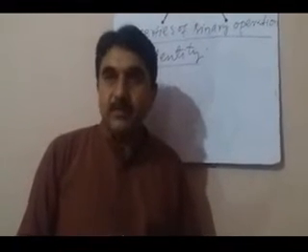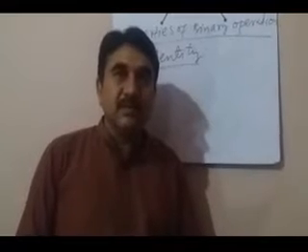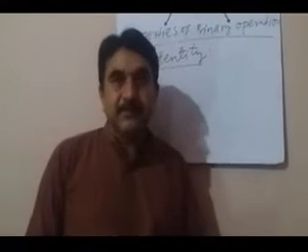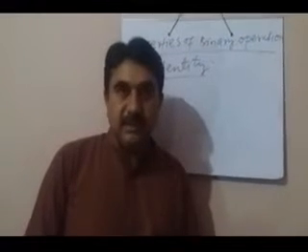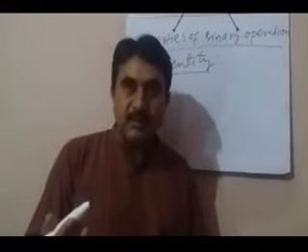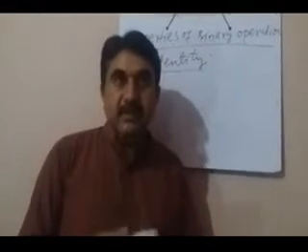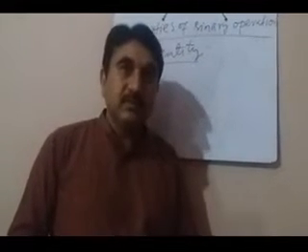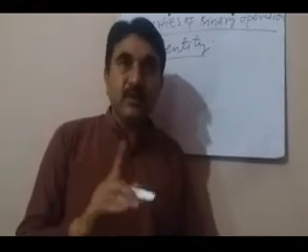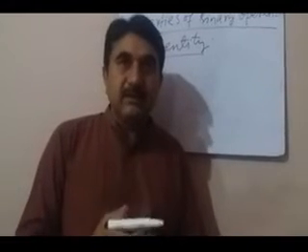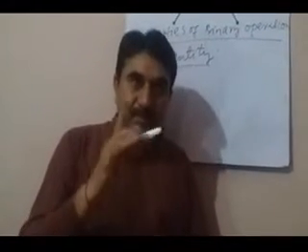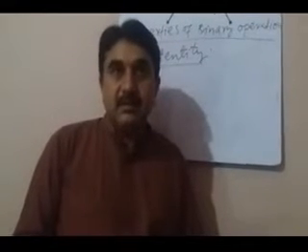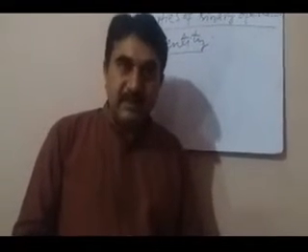For example, we know that 0 is the additive identity. When 0 is added with any number, it will not change. For example, 0 plus 5 will again be equal to 5, and 0 plus 10 will be equal to 10. Now 0 is not going to affect the number to which it is added. That is why 0 is called an additive identity.